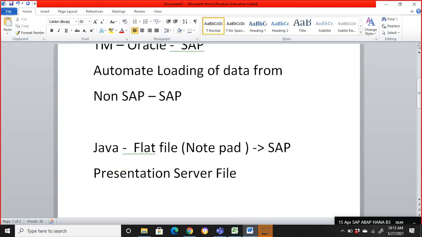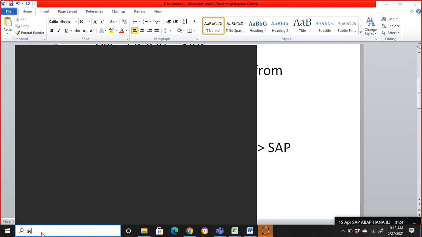What is the presentation server file? The Notepad, WordPad, whatever we are doing, so it can be exposed to anyone. If you open it, it will be visible. But then again, there is something called the application server file, guys. The application server file will actually be in the application tab. Okay, I'll just show you that.